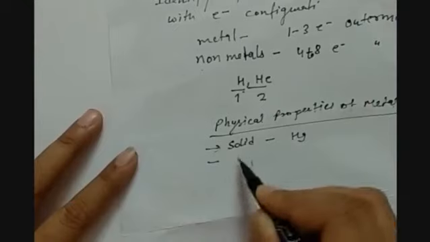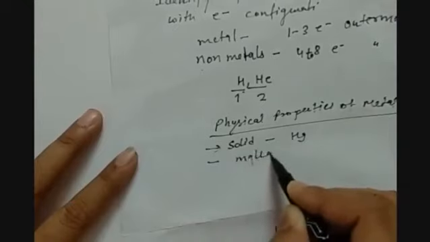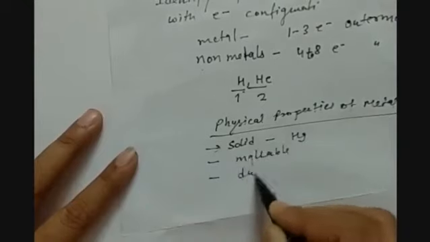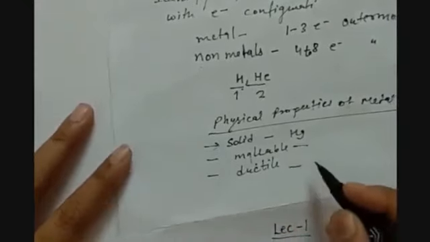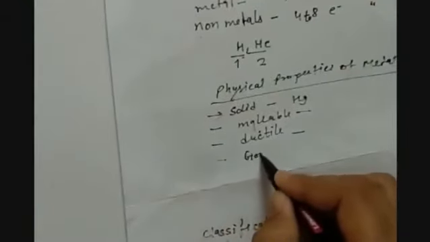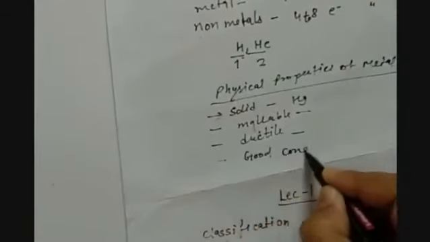Then they are malleable and ductile. Malleable means they can be beaten into sheets. Ductile means they can be drawn into wires. For example, copper, gold, silver. Good conductors of heat and electricity.